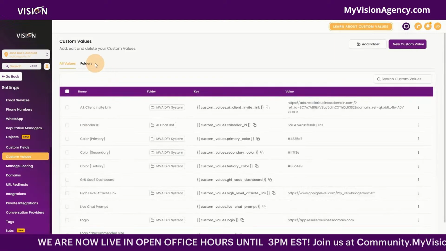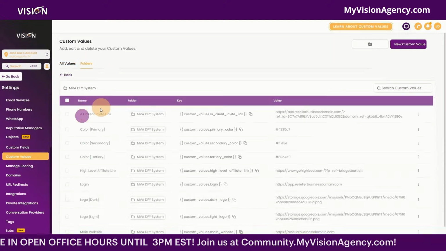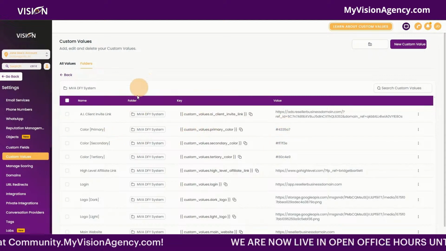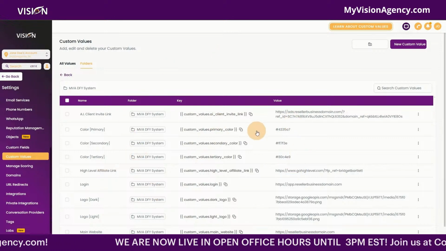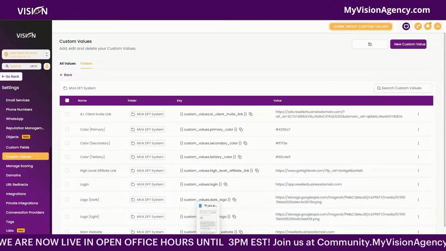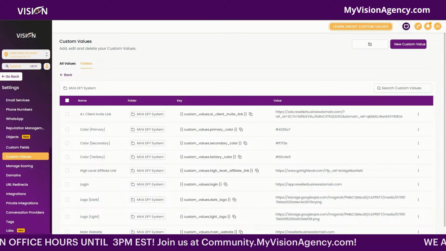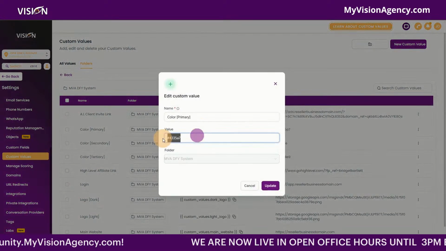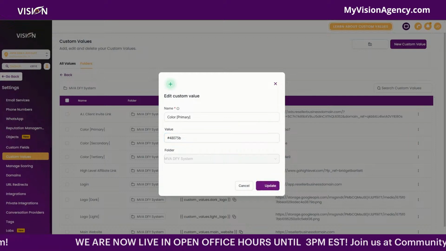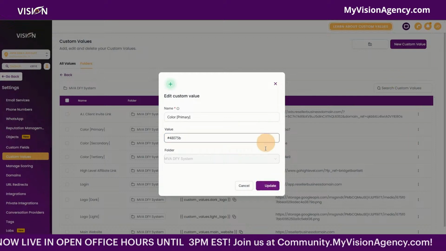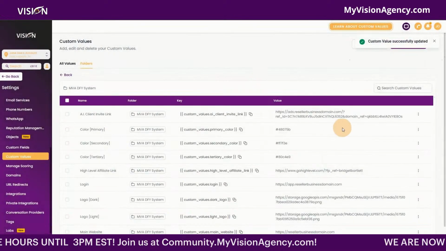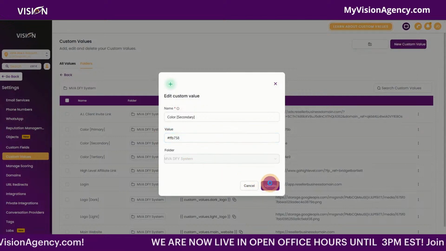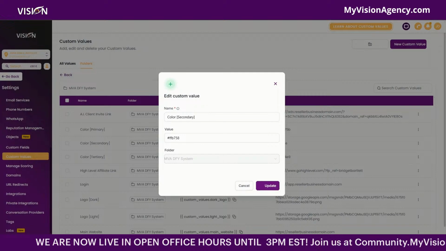So I'm going to go to the custom values here. We're going to go to the folders, the MVA done for you system. And all they need to do to change the logo and colors is just add their own here. So let's just do a little test. I'm going to update these colors with a different brand. I'm going to say the primary color is this here, and we're going to change the secondary color. Let's go ahead and update that. And we'll change the secondary color here. And if I wanted to, of course, update the logo, I certainly could do that.